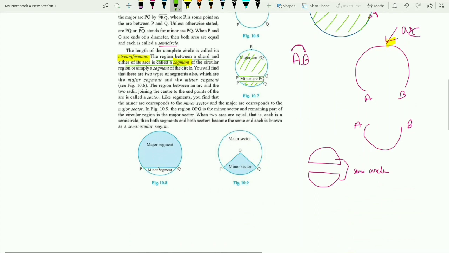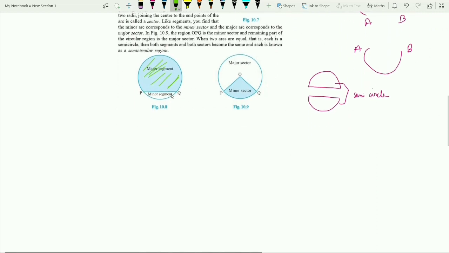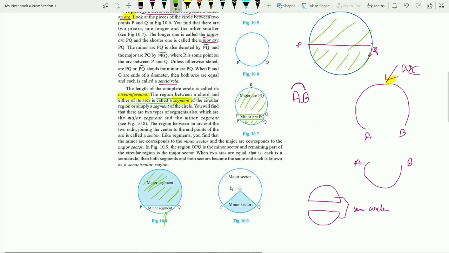PQ is a chord which divides the circle. The part which has more area, or simply where the length of the arc is more, is known as the major segment. The minor segment will be the one where the arc has the lesser length. The one with the lesser arc length we call the minor segment, right? Similarly, what will be the minor sector and major sector?